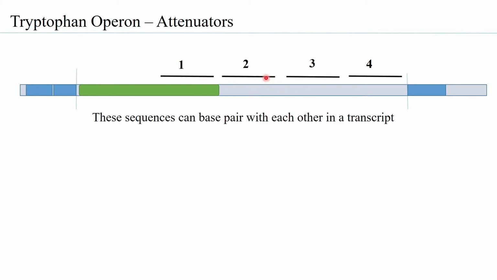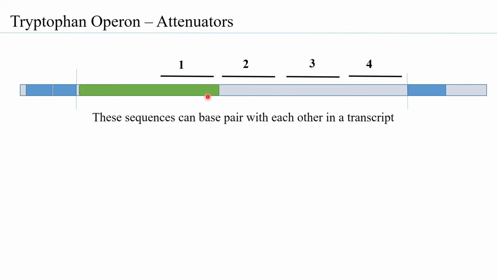Because they are inverted repeats, they are able to join together or hydrogen bond with each other to form stem loop structures, that is, secondary structures in the RNA. When the RNA polymerase binds to the promoter region and starts transcription, in the RNA also you will have these 4 sequences, 1, 2, 3, and 4. And we said that they are able to hydrogen bond with each other.